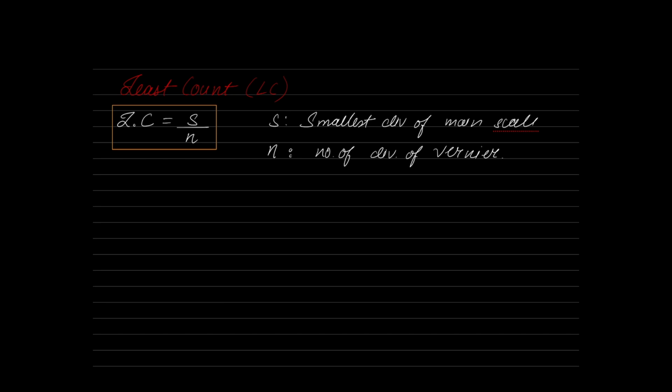This is how we'll get our values here. Understand? That's it. So these are the numericals that they can ask. Two models. To solve every numerical from this area, you just need to know these two formulas: the formula for our verniers and the formula for least count. If you know these two formulas, you can solve almost every problem from our verniers.